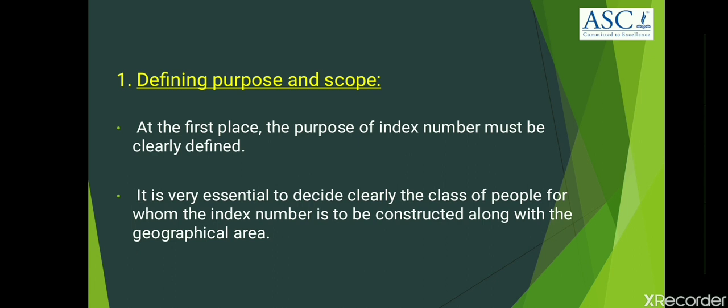The first step, defining purpose and scope. At the first place, the purpose of index number must be clearly defined. It is very essential to decide clearly the class of people for whom the index number is to be constructed along with the geographical area. Thus, the very first step in the construction of consumer price index is defining the purpose and scope. Here, scope is nothing but the geographical area in which a particular class of people are considered for the construction of consumer price index.